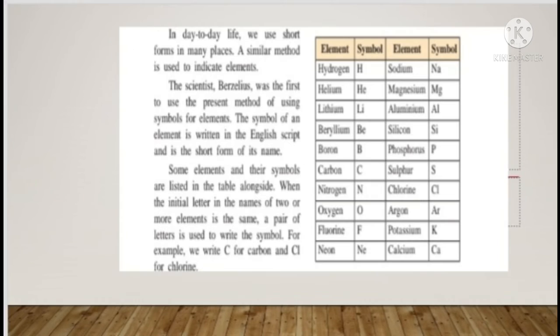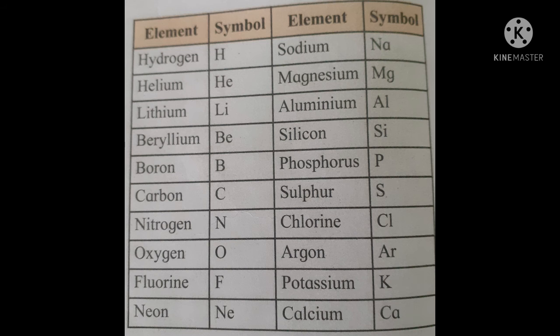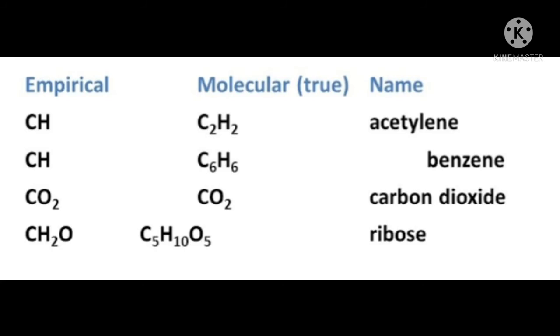So element hydrogen is represented by capital H, helium is He, lithium is Li, beryllium is Be, boron is B, carbon is C, nitrogen is capital N, oxygen is O, fluorine is F and neon is Ne. Sodium is Na, magnesium is Mg, aluminium is Al, silicon is Si. So a pair of letters is used to write the symbol. For example, we write C for carbon and Cl for chlorine.